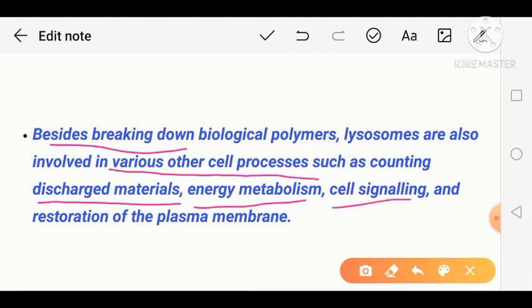They also take part in cell signaling processes, and in the restoration of the plasma membrane. These are very important functions of the lysosomes.